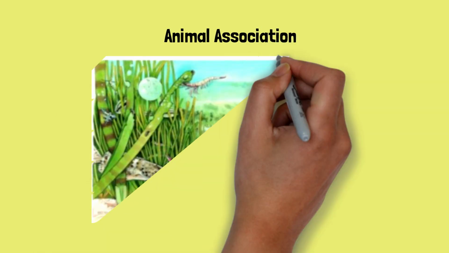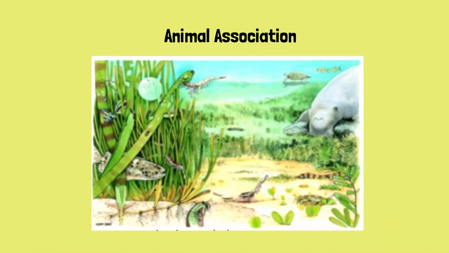Animal association. Animals that live on seagrass are epiphytes and microfauna that live on the seagrass leaf. Animals attached to the leaf, and mobile epifauna creeping on the seagrass leaf. Epifauna animals that move are a group of animals that live at any time on the seagrass leaf.